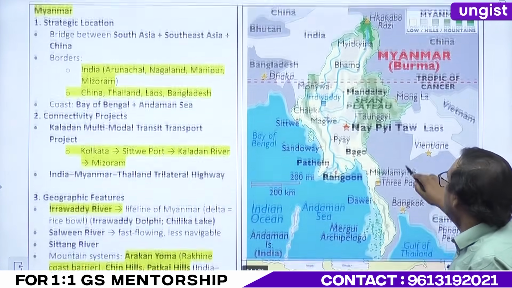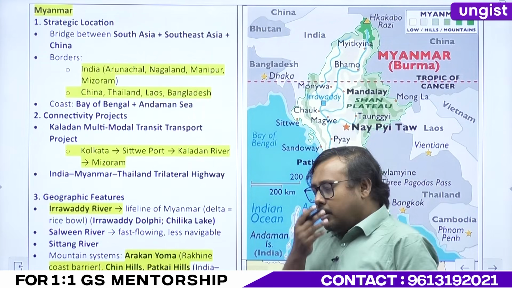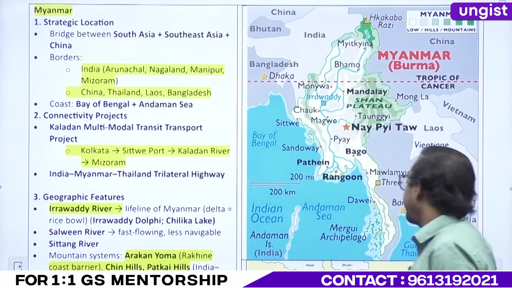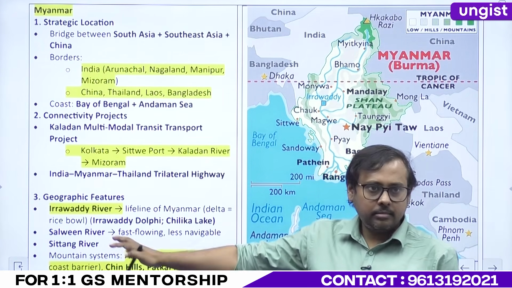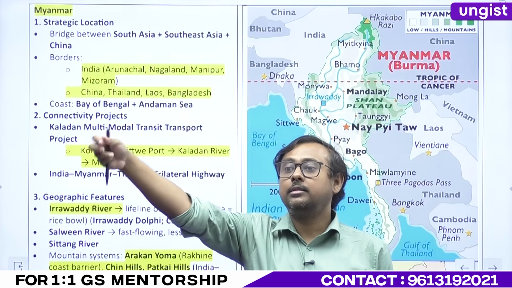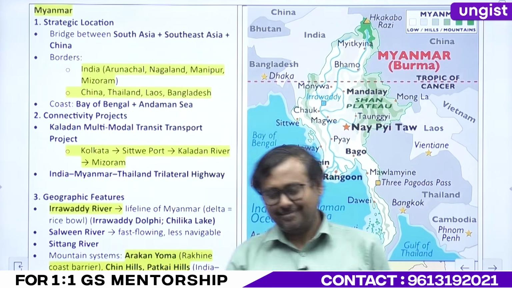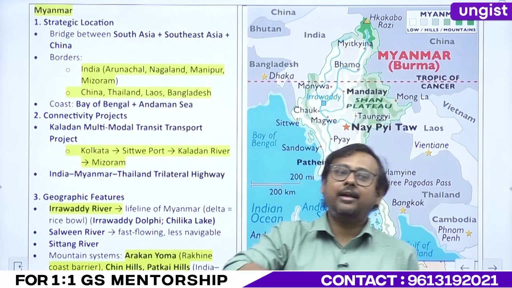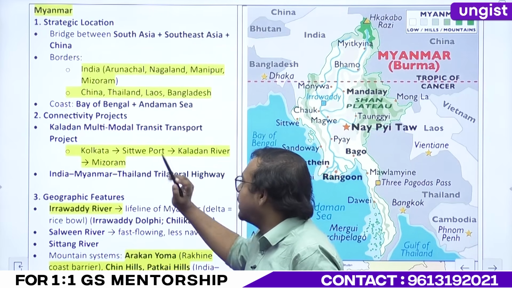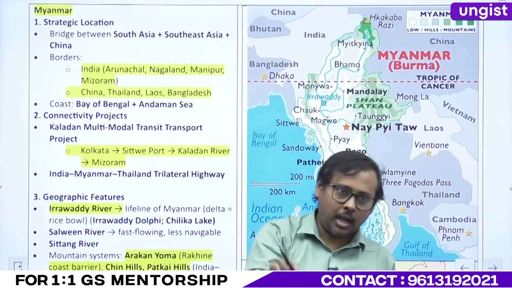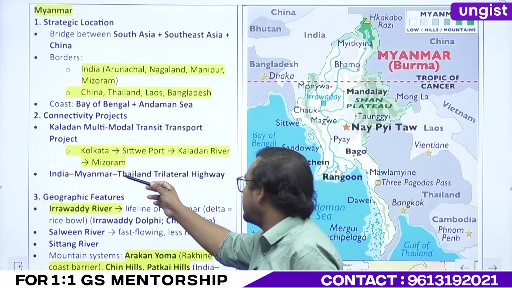Okay. Now we'll come to Myanmar. Now this is obviously our neighbor, right? So we have understood IMT. IMT starts from where? More in Manipur, right? And it ends where? Mysot. In this case, it starts with Kolkata. So K for Kaladan, K for Kolkata. You will not forget. K for Kaladan and K for Kolkata.